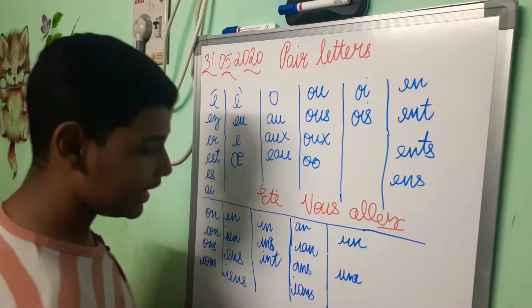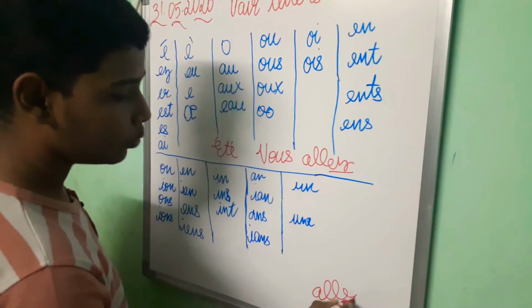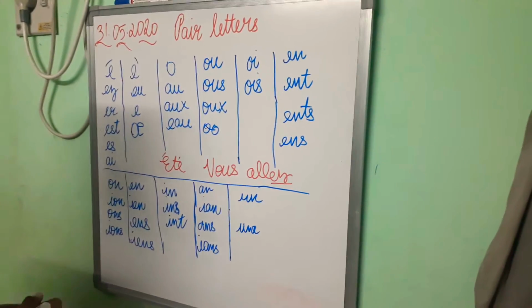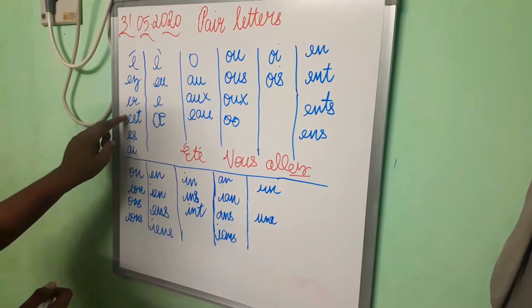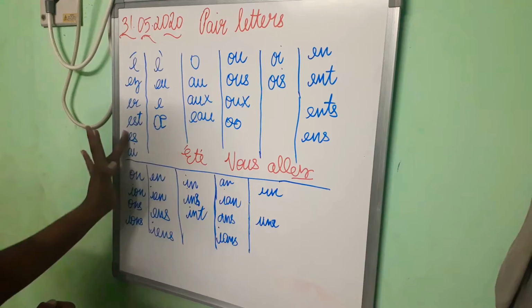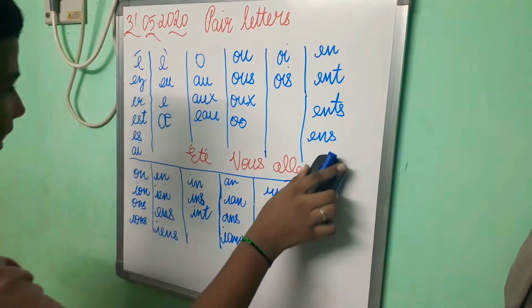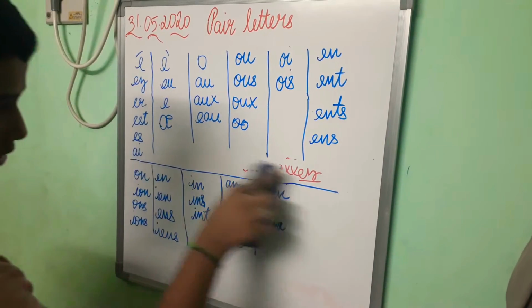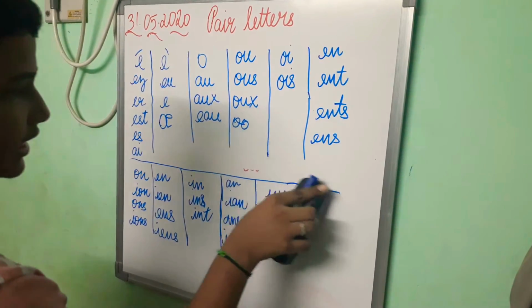ER, aller, to go. EST, il est. So it means he is. So in the first column, the pronunciation of all the pair letters is A.